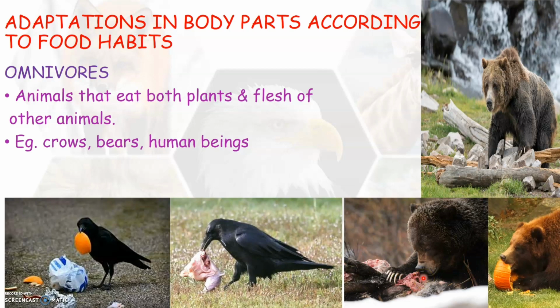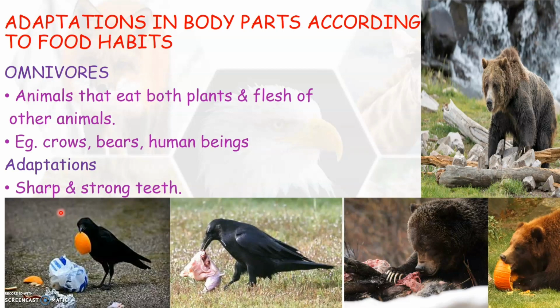So this special feature that will help them to feed on both plants and also on the flesh of other animals is that they have sharp and strong teeth. So these sharp and strong teeth in omnivores will help them to feed on both plants and also on the flesh of other animals. Now we have learned about herbivores, carnivores and also omnivores.